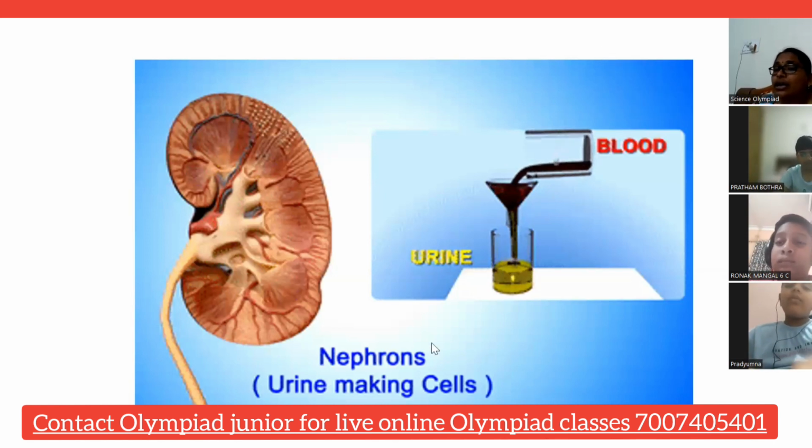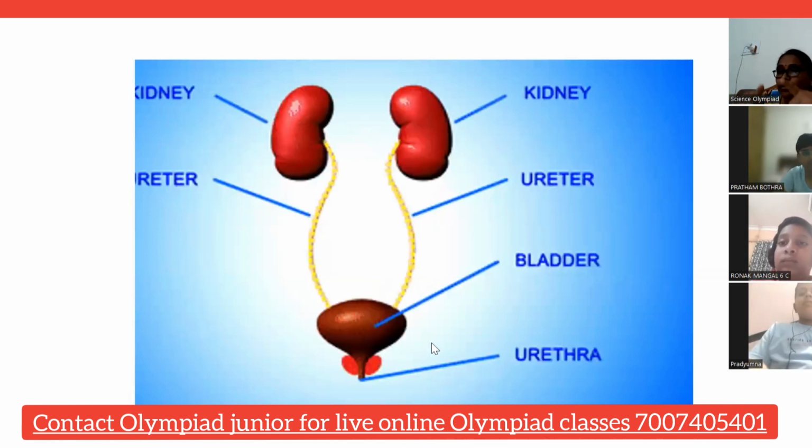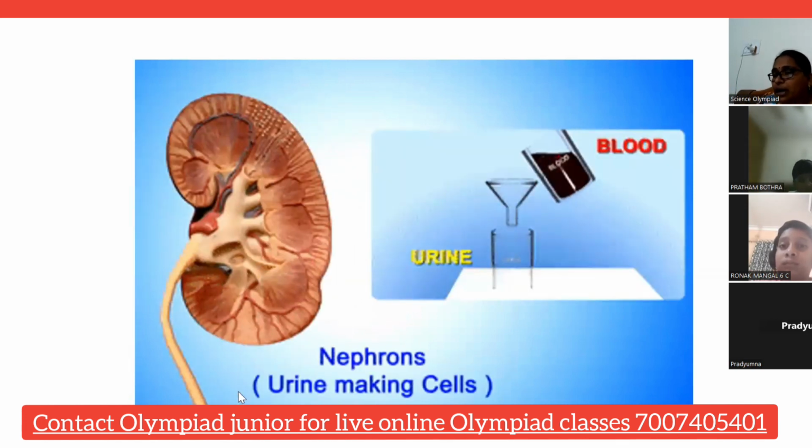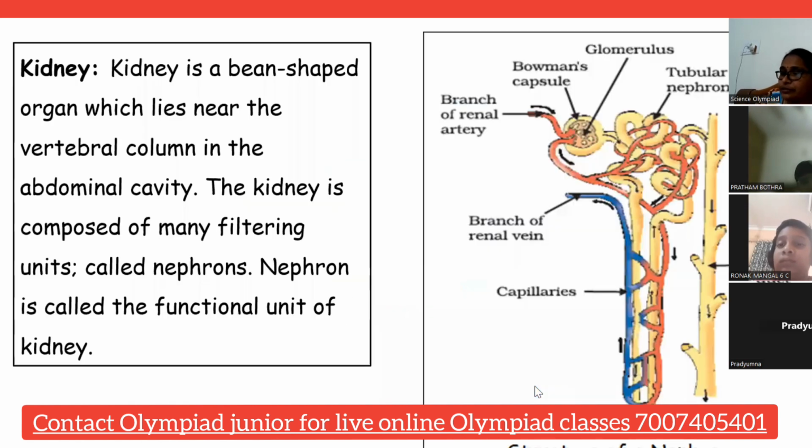So from each kidney, ureters will be there. Here you can see the urine is passed, moving down to the urinary bladder and then to the urethra. Right, children? We have already discussed this. They lie near the vertebral column in the abdominal cavity, composed of many filtering units, and these filtering units are called nephrons.